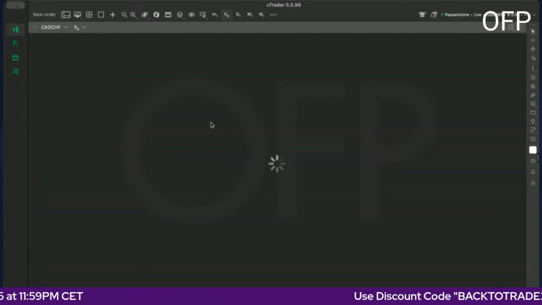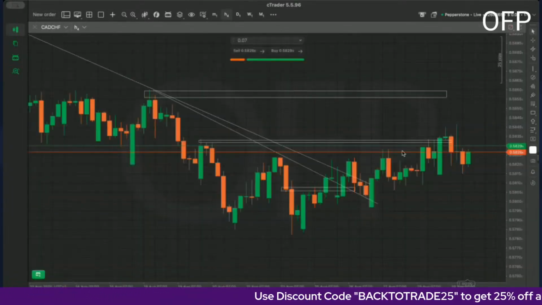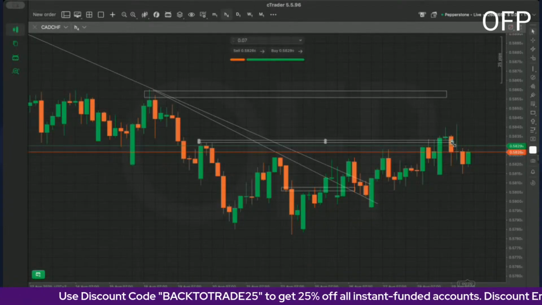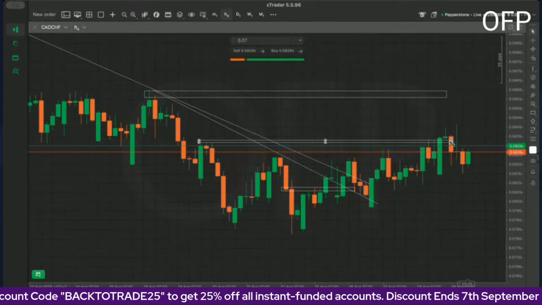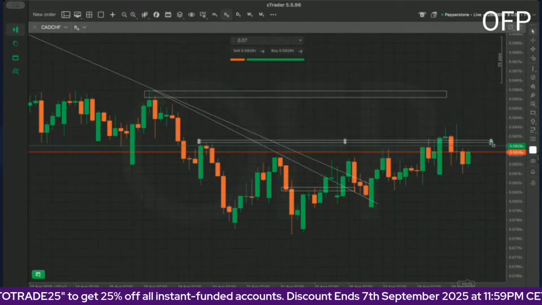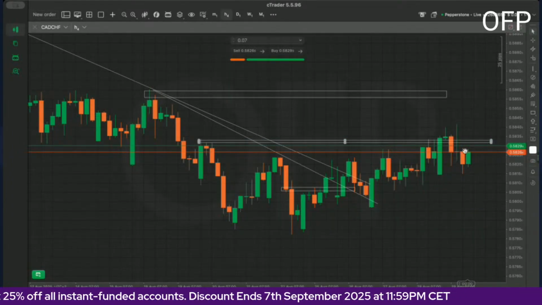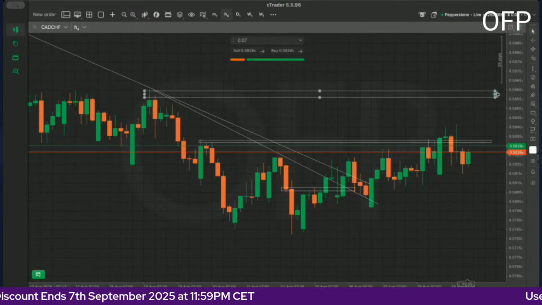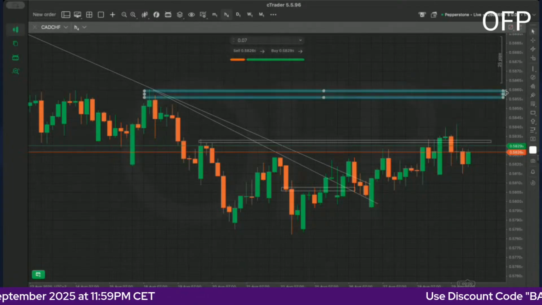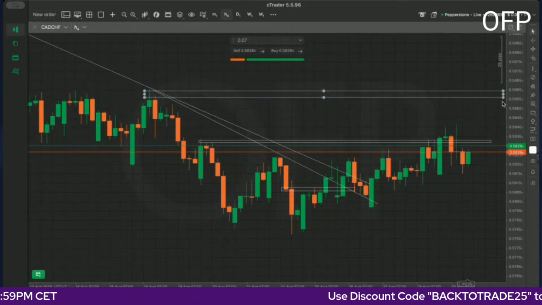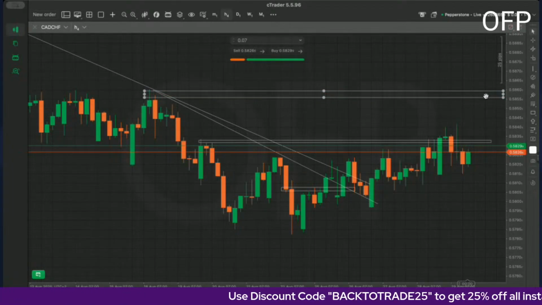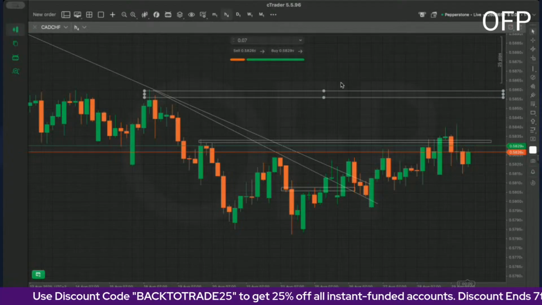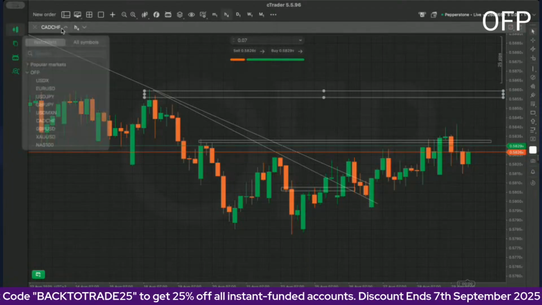And let's look at CAD Swiss. The CAD Swiss, we managed to touch this first level of resistance, and we seem to be having a few slight rejections of this area, but not very strong rejections whatsoever. So I still think we have more movement coming to the upside. So we might even be touching 5855 by the end of the week right here. So that is what I'm anticipating on CAD Swiss.